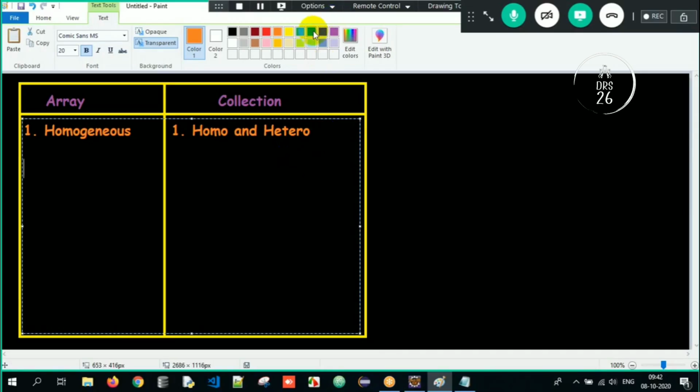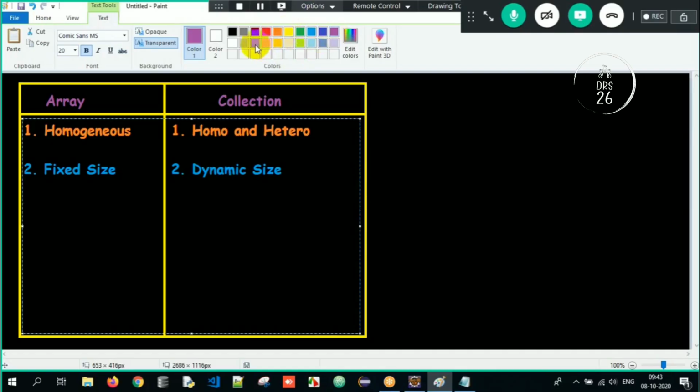The second point is arrays are always of fixed size. Whereas collection is always dynamic in size, meaning it can increase or decrease its size based on the project necessity. It is dynamic in size, right? And then the third point over here. What is the third point, sir?